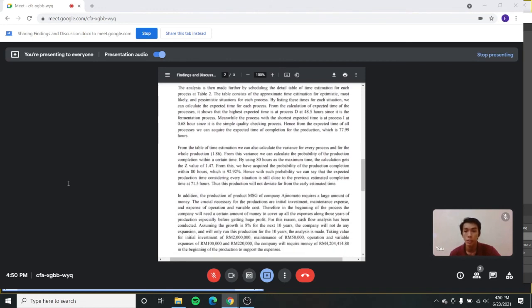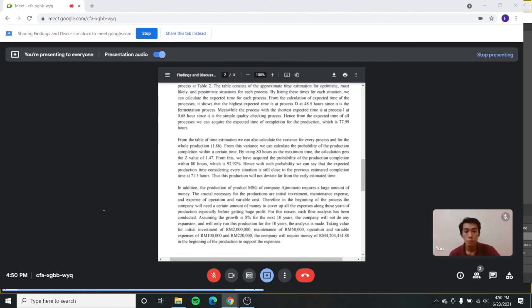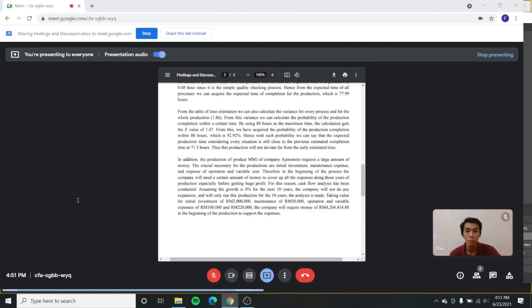Next, for cash flow analysis, we have assumed that by research, the value of initial investment is 2 million, maintenance of 50,000, operation and variable expenses of 100,000 and 220,000. This analysis was made by assuming that the growth is 8% for the next 10 years. The company will not do any expansion and will only run this production for the next 10 years. From the analysis, the company will require the money of 4 million in the beginning of the production.